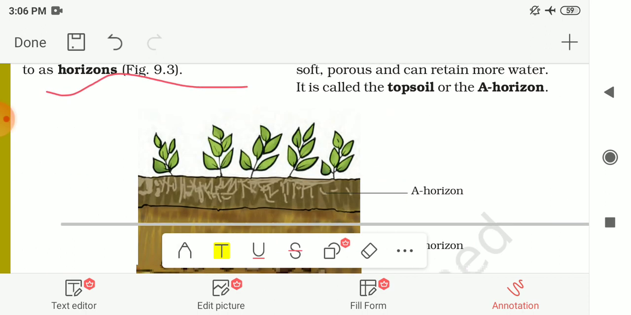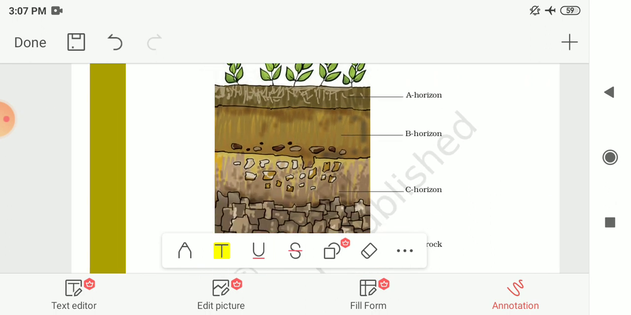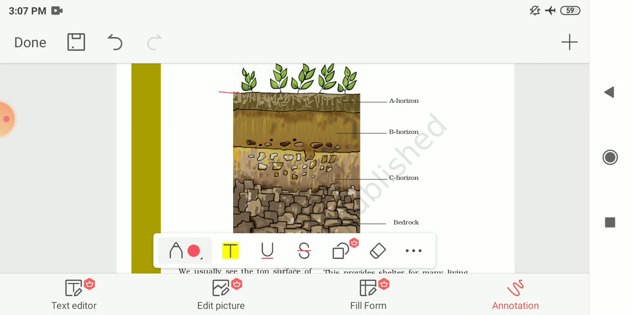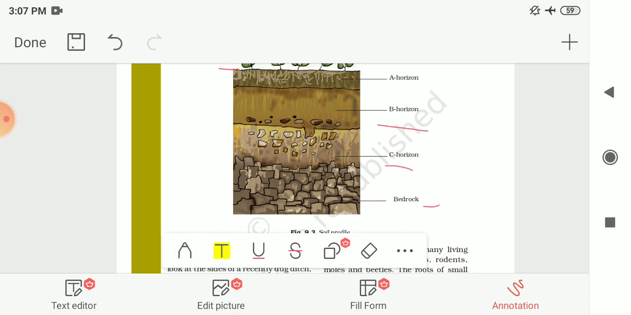Here in the figure, the soil profile is shown to you. This is the vertical section of the soil. The first layer is known as the A horizon, next is the B horizon, next is the C horizon, and the last layer is bedrock. So this is the soil profile, the vertical section of the soil.